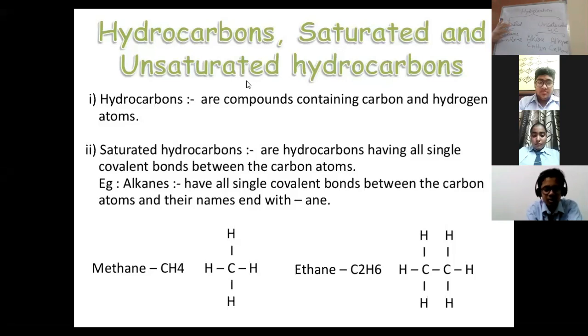Alkane will be represented by the general formula CnH2n+2. Alkene will be represented by the general formula CnH2n, and alkyne can be represented by the general formula CnH2n-2. N, you can give any value to N. Starting in alkane, you can give any value to N from 1 to infinity. But one thing has to be taken into consideration between the alkene and alkyne.